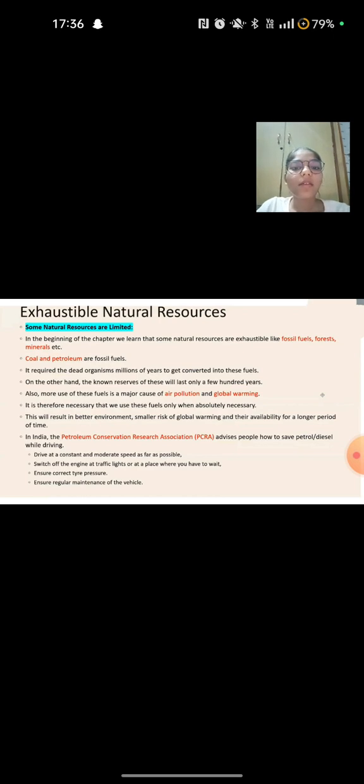Next, some natural resources are limited. What's the reason these natural resources are limited? This is all because of our excess use. We use these natural resources excessively, due to which they are limited in amount.